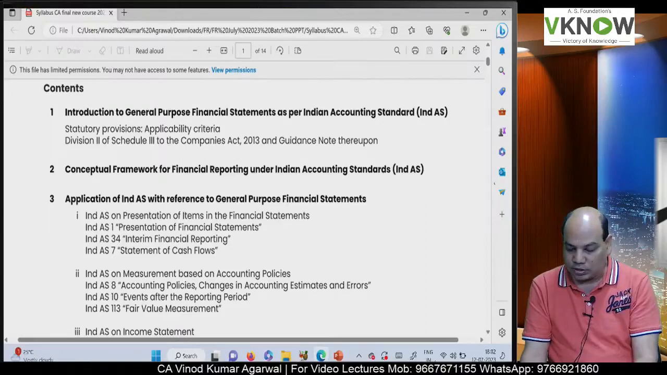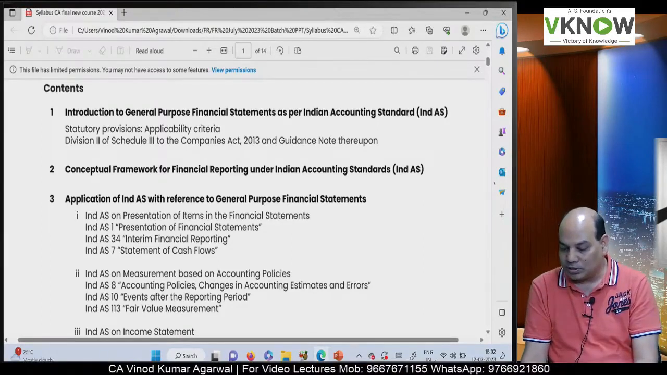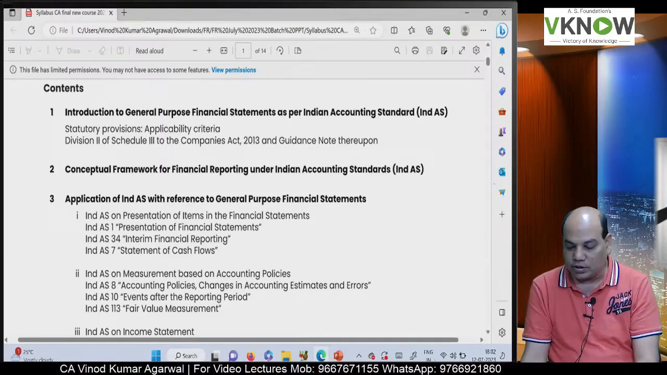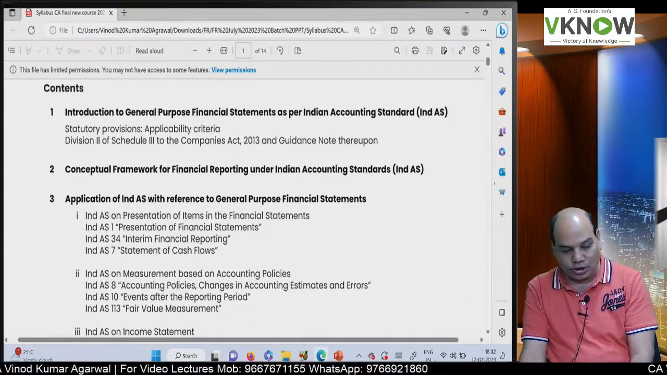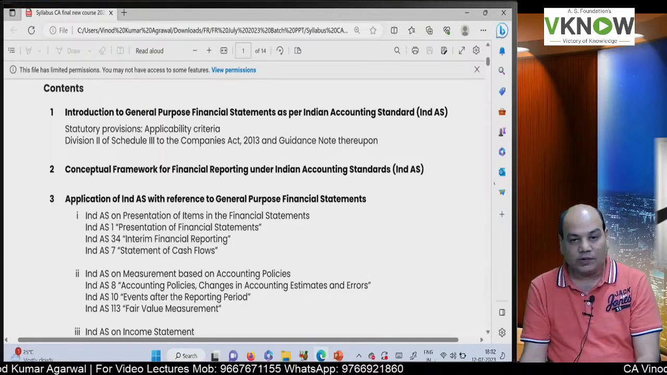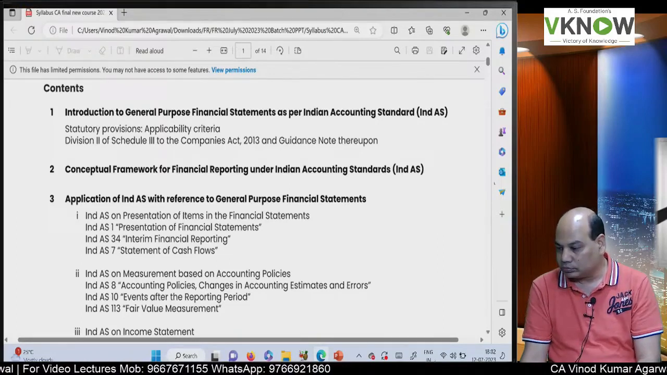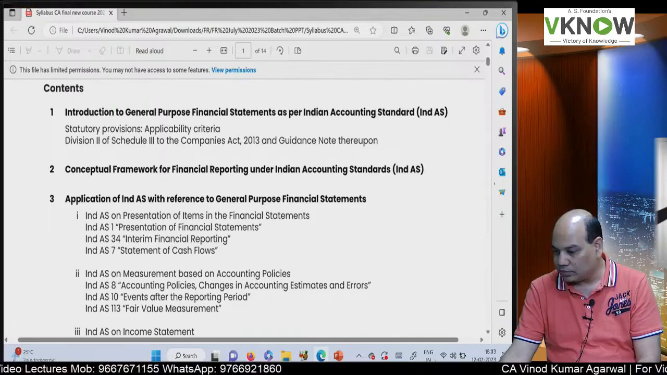The first part of the syllabus is Introduction to General Purpose Financial Statement as per IND AS. So which will first cover the applicability of IND AS and the division 2 of IND AS. These 2 topics we are going to start today and tomorrow. Then after that there is a theory topic which is Conceptual Framework for Financial Reporting.